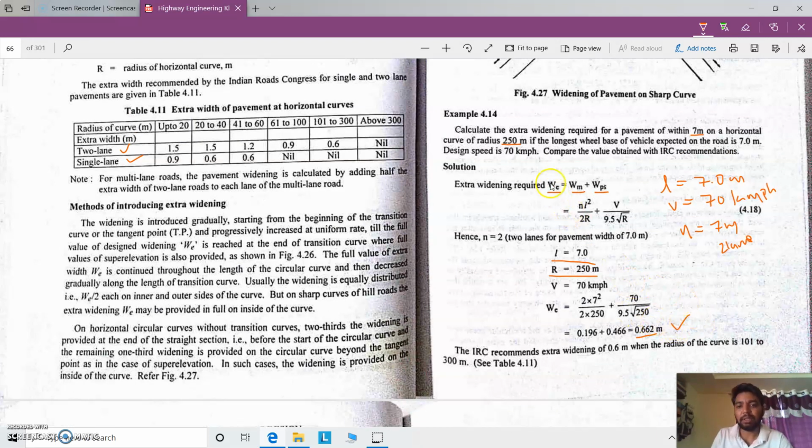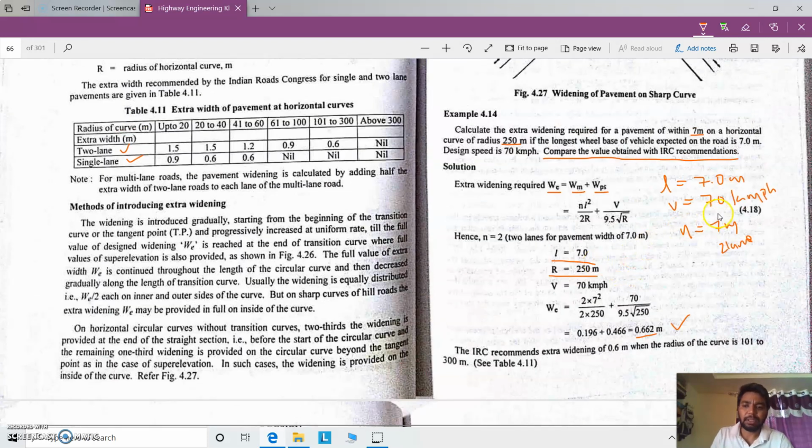Apart from this calculation, they have asked another thing, that is to compare the value obtained with Indian Road Congress. So here the speed is given as 70 kmph, right? And it is again considered for 2 lanes. The Indian Road Congress recommends extra widening of 0.6 meter when the radius of the curve is 101 to 300 meter. So here 2 lane roads and single lane roads are there. The radius of the curve is given, so 101 to 300 meters, and 250 lies within these boundary values.